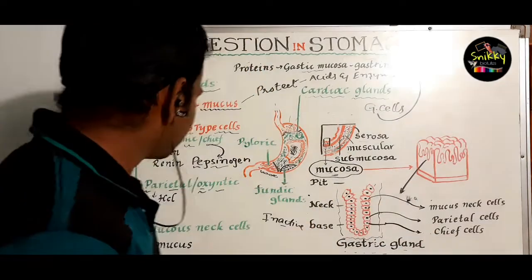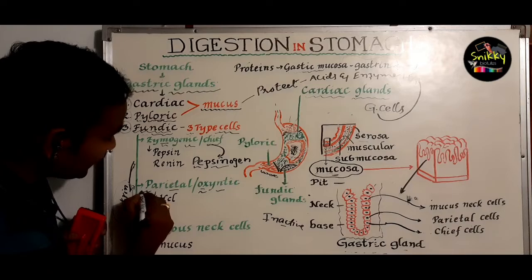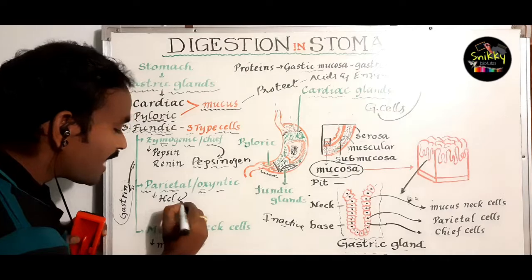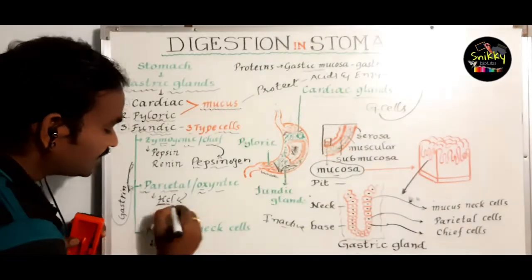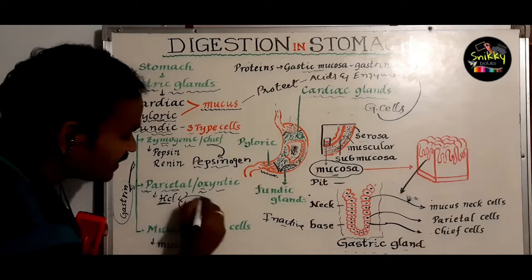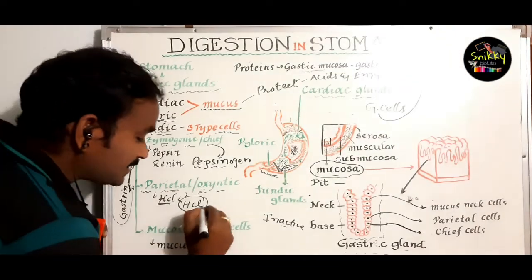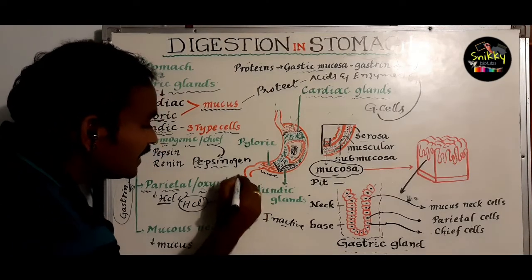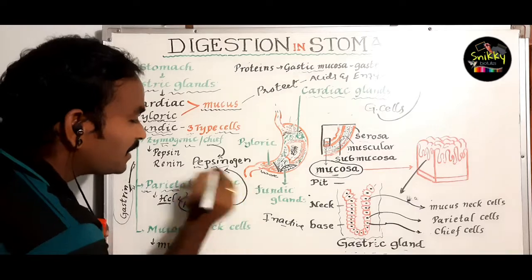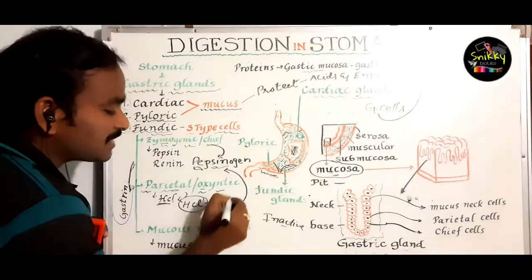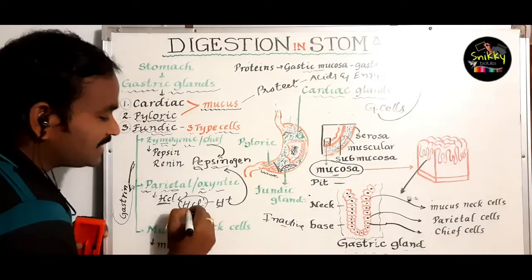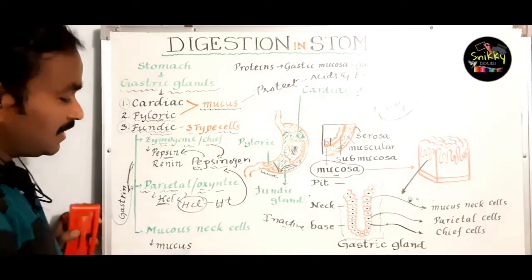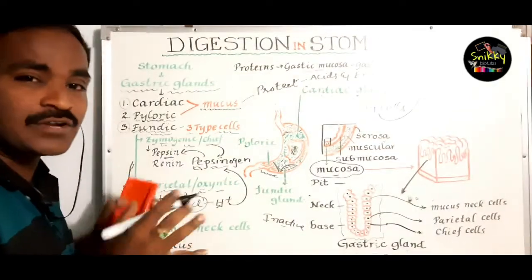Again, there is a solution. So already this gastrin acts on the parietal cells now. These parietal cells secrete another chemical. It's an acid, that is HCl. What is the acid? HCl. From this HCl, the H plus ions activate the pepsinogen. When the pepsinogen is affected by the H plus ions of the HCl, this pepsinogen is converted into active pepsin.